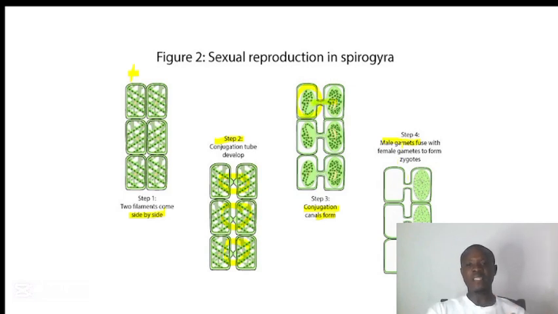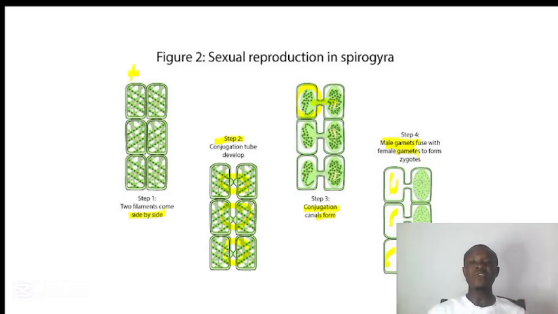Just like we have it here in step 4, you can see all of these contents here, they have moved into the female filament. When this content moves into the female filament, the male gamete fuses with the female gamete to form the zygote.